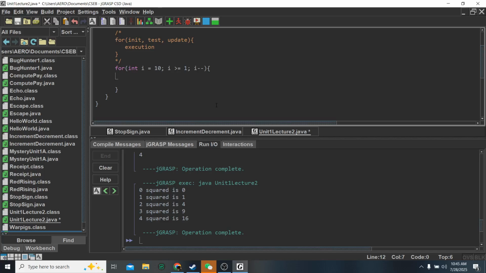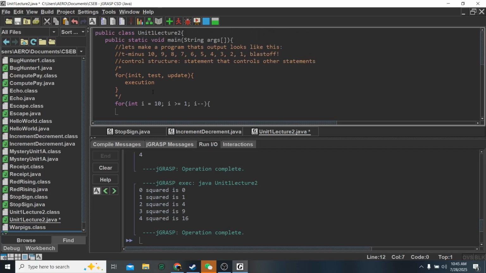Okay, so what are we doing while we minus? Well, we're going to system.out.print, not println because we're not going down a line, and it's going to be, actually, we're going to have to do this before the loop. T minus.